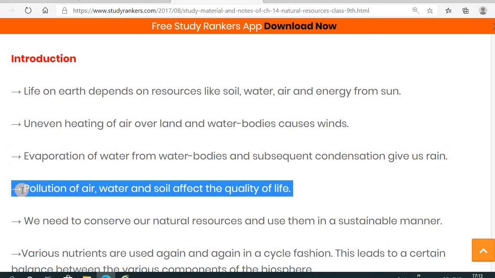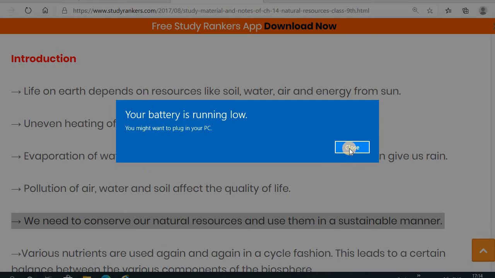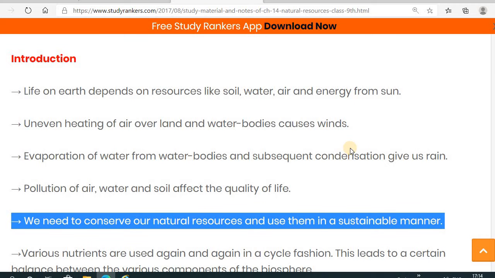Then the pollution of the air, water and soil affects the quality of life. We need to conserve our natural resources and use them in a sustainable manner. Otherwise, it will cause harm. Then the various nutrients are used again and again in a cyclic fashion.